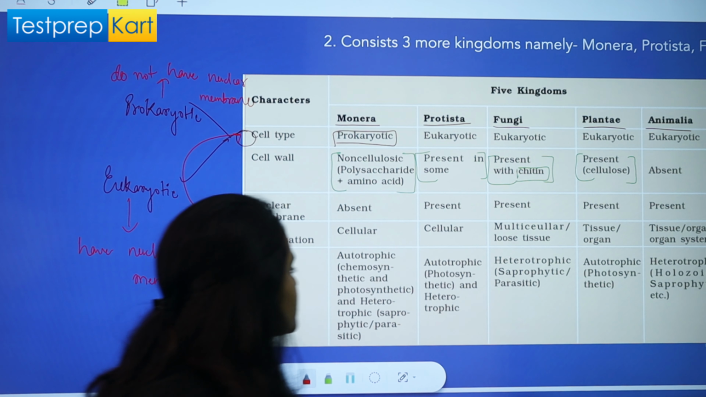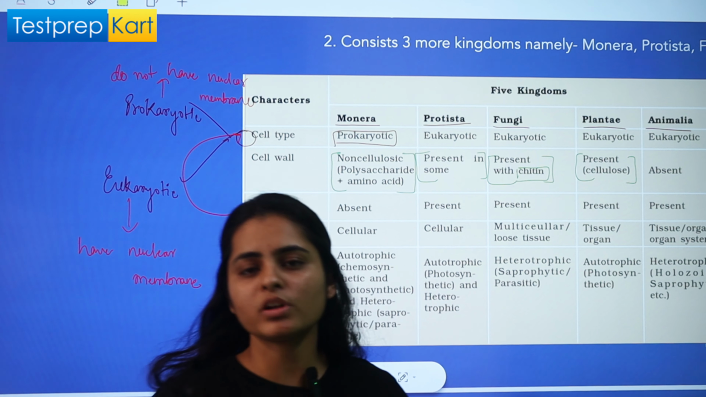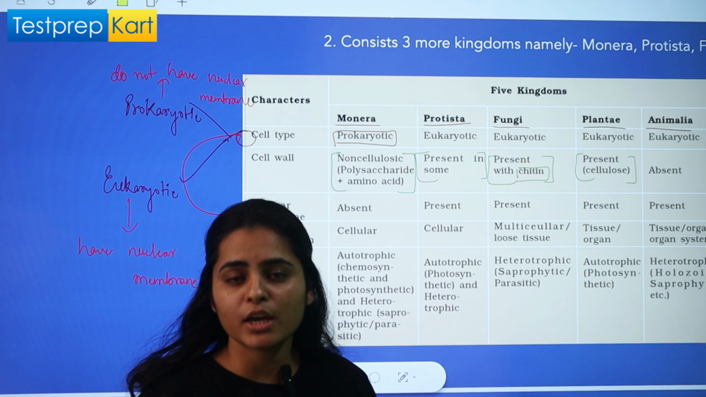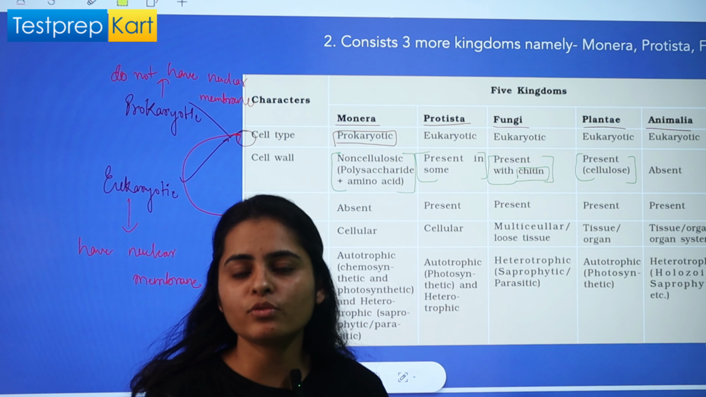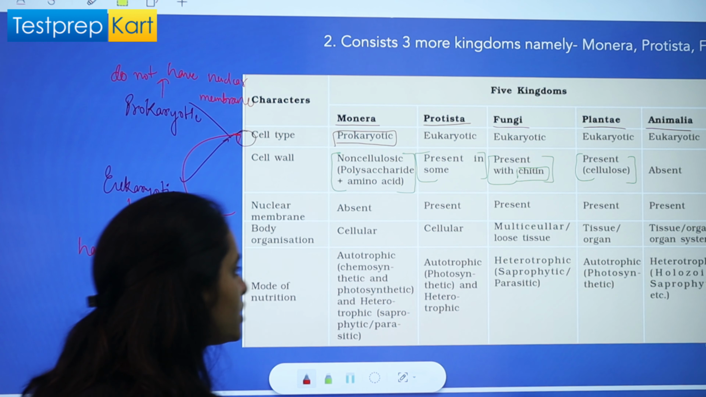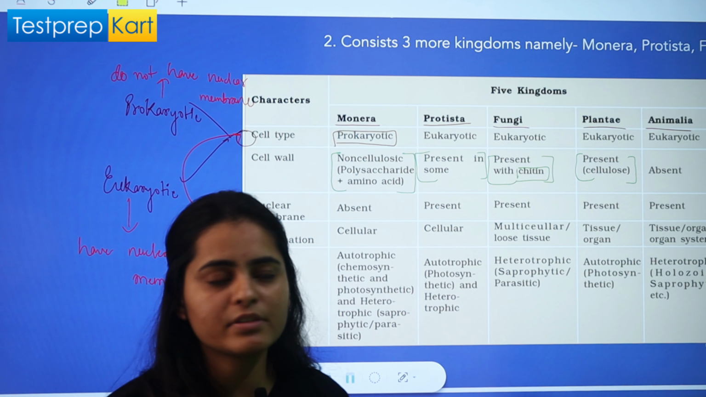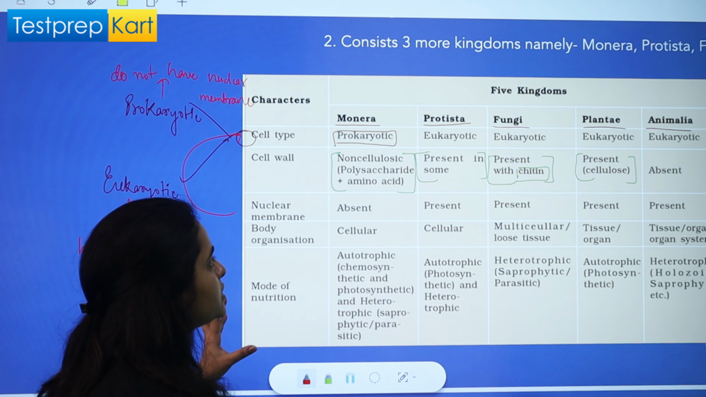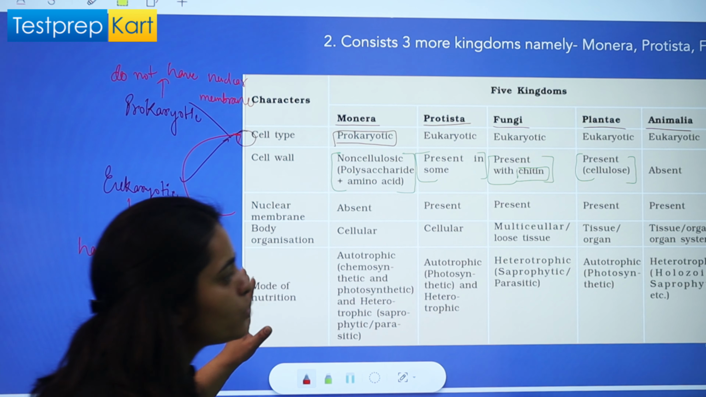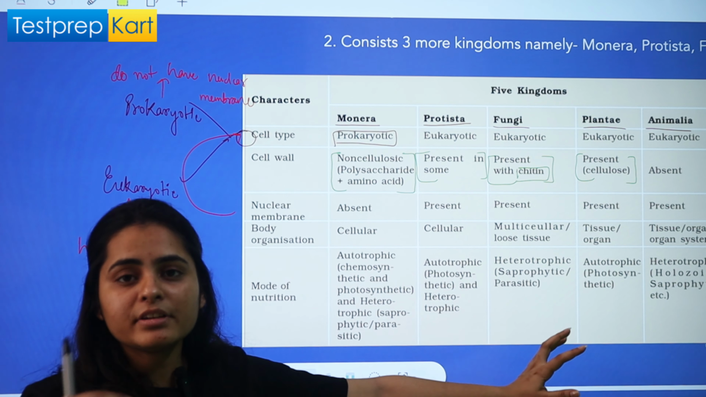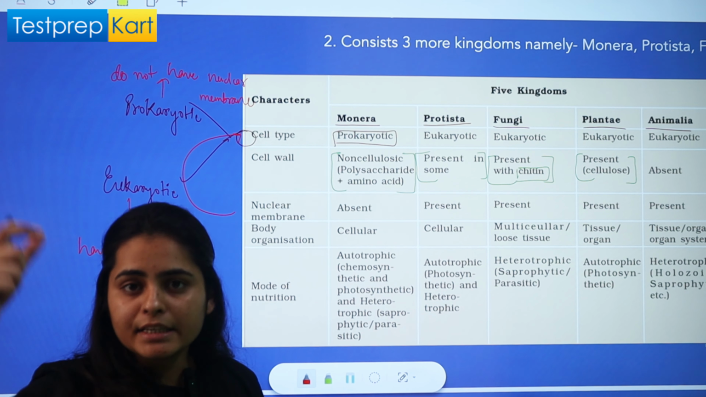Right? Then the next basis of classification is body organization. What is body organization? It means the cells of which the body of an organism is made up, in what pattern they are arranged, right? So we all know that we have a cellular level, tissue level, and organ system level. So let's start with kingdom Monera. As we go from a primitive type of cell to a well-developed type of cell, the organ level increases. The complexity of body organization will increase, right?